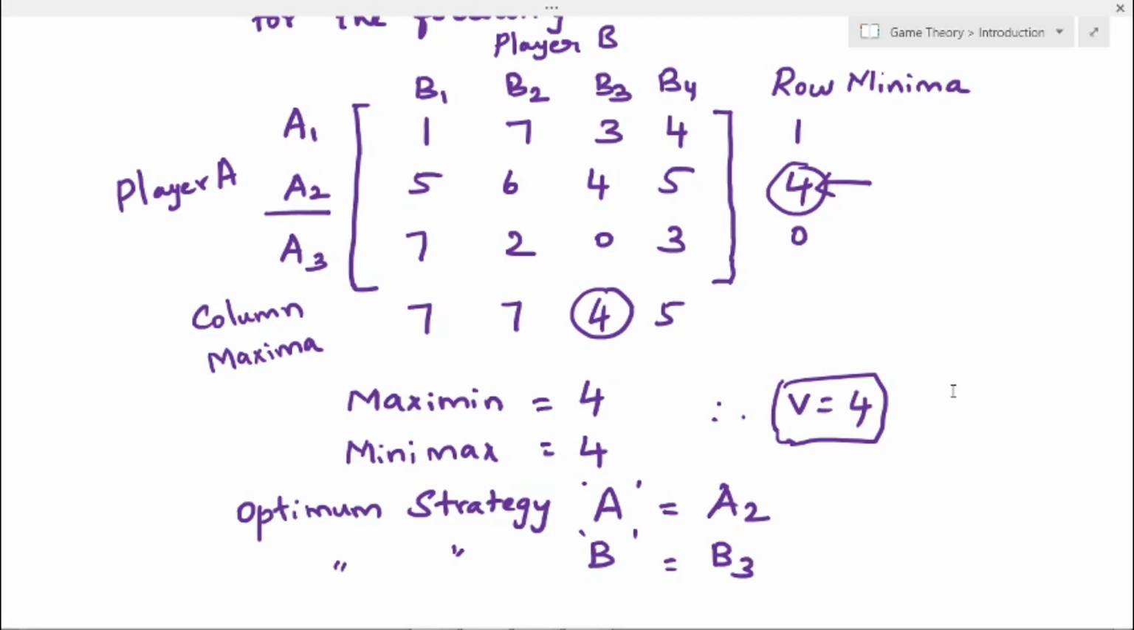Next, the value of the game for player A is 4 and the value of the game for player B is -4.